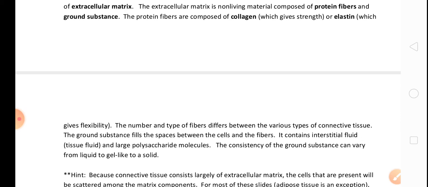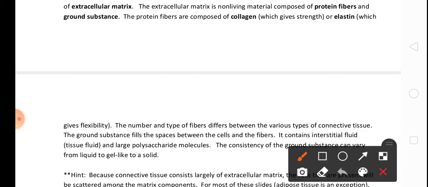The number and types of fibers differ between the various types of connective tissues. The ground substance fills the spaces between the cells and fibers.